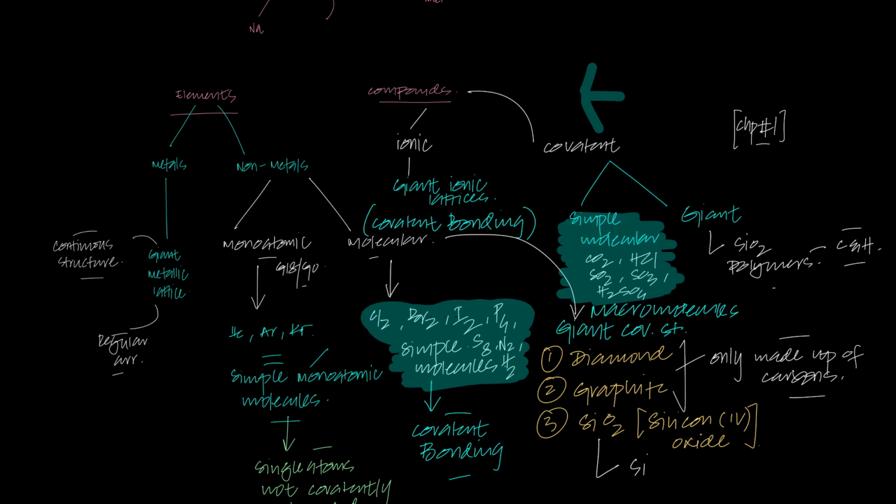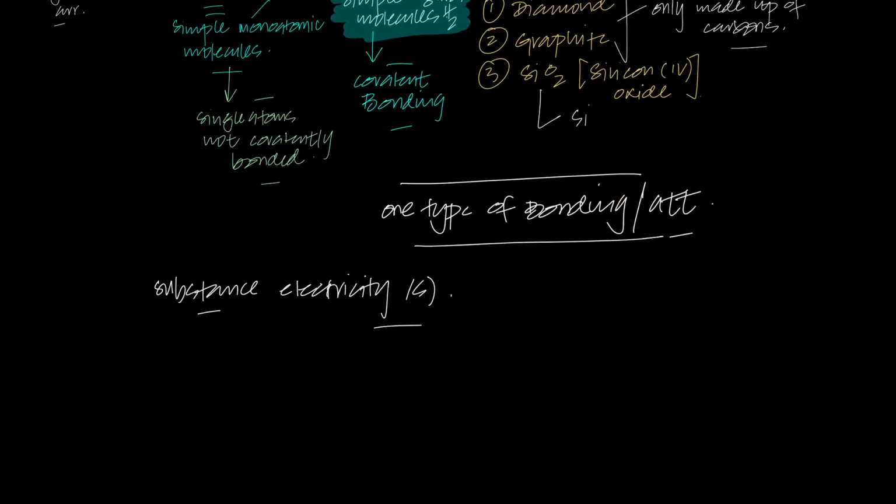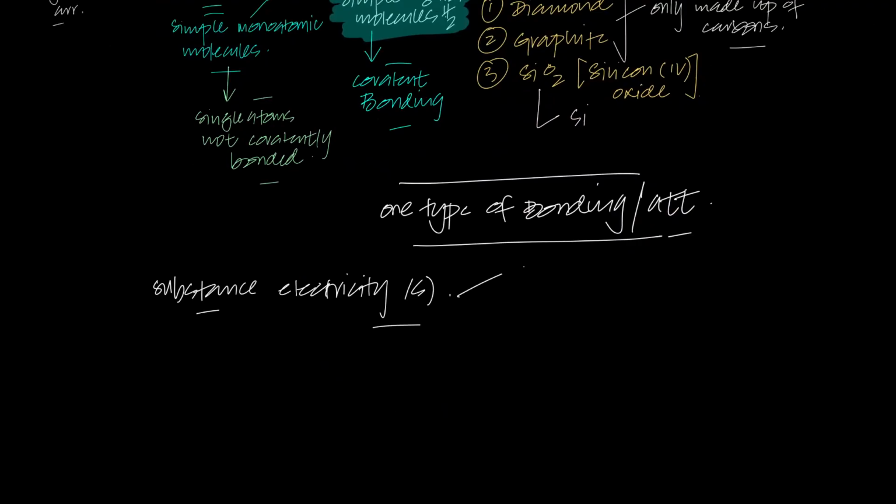So if a substance conducts electricity in solid state, which substances could that possibly be? It can be a metal, or it can be graphite. So it's either a giant metallic lattice, aka a metal, or a macromolecule or giant covalent structure, which is graphite. That's why you need to know it, because both of these have mobile electrons which are charge carriers. You have to write this in the exam: they have mobile electrons which are charge carriers, and therefore they can conduct electricity.